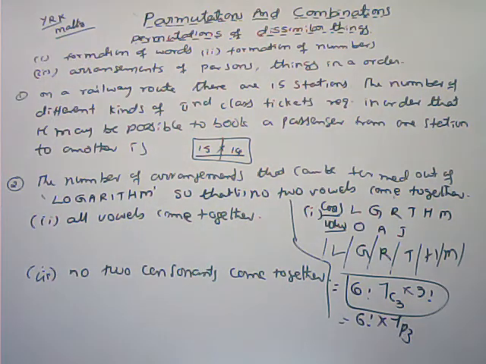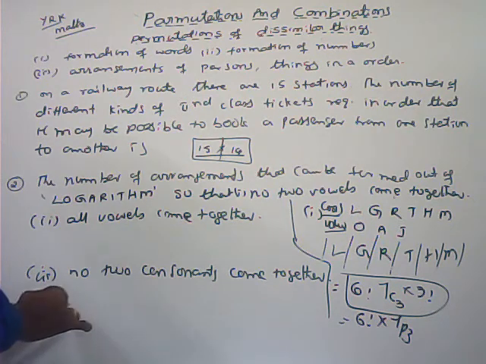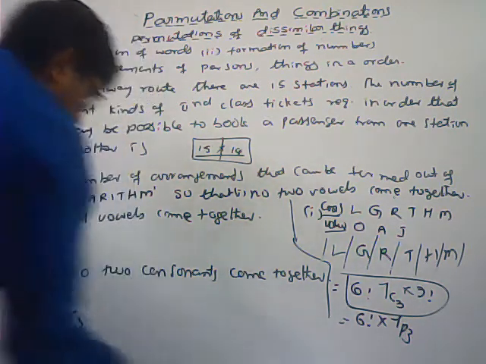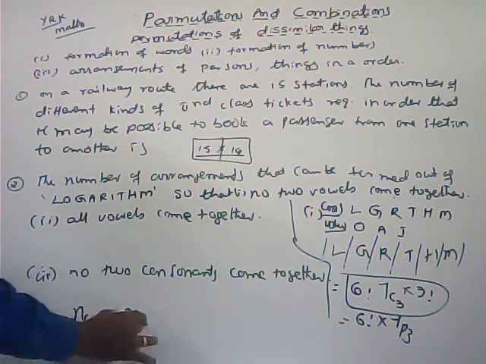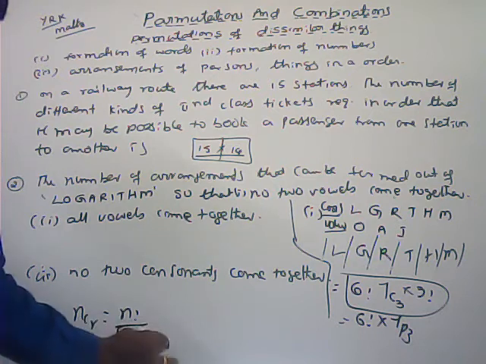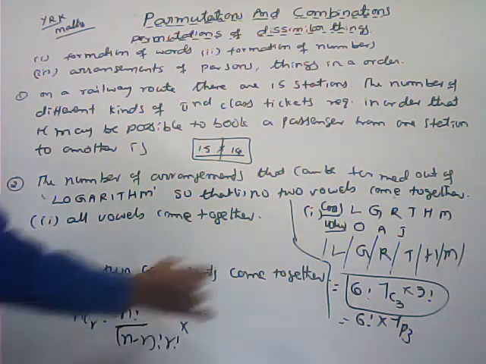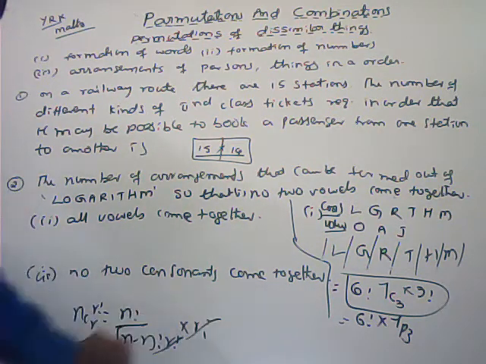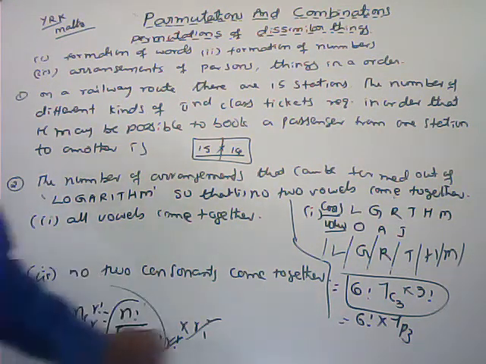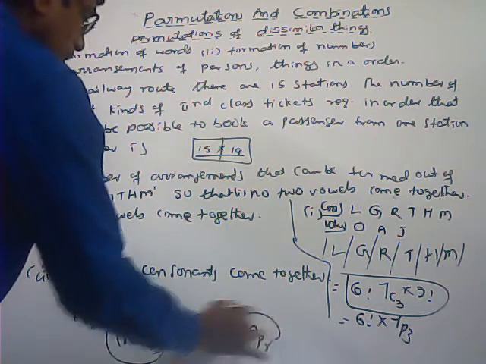That is 7P3, 7 factorial by, for example here you can see 7C3. nCr is equal to n factorial by (n minus r) factorial into r factorial. Here nCr into r factorial is there, the r factorials get cancelled. n factorial by (n minus r) factorial is nothing but nPr.